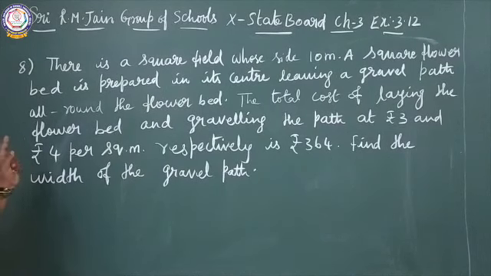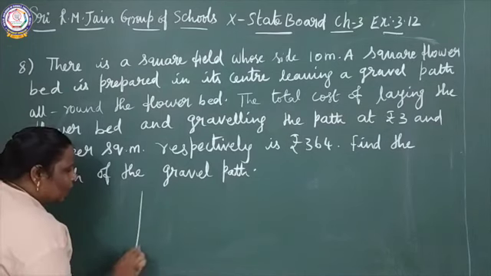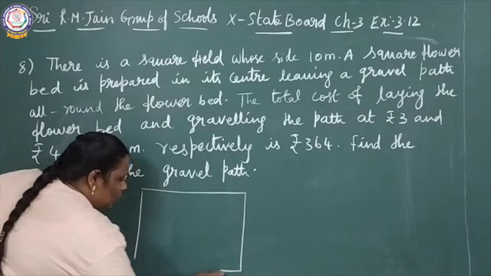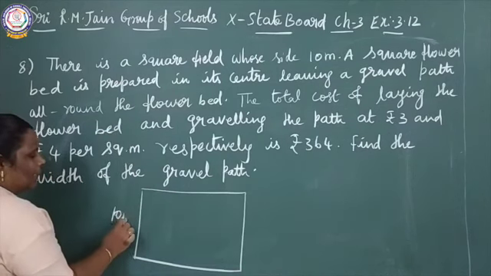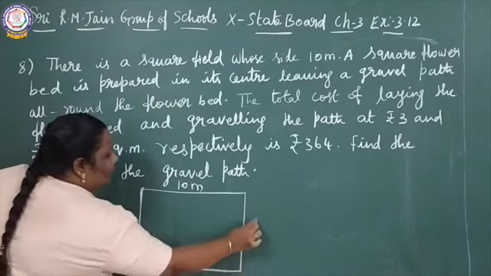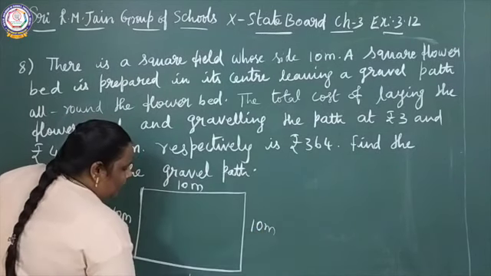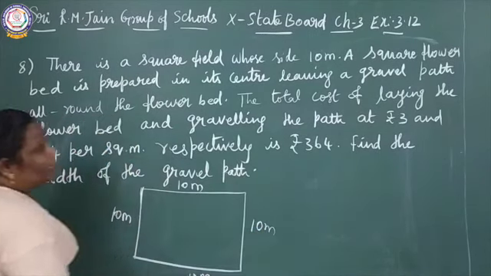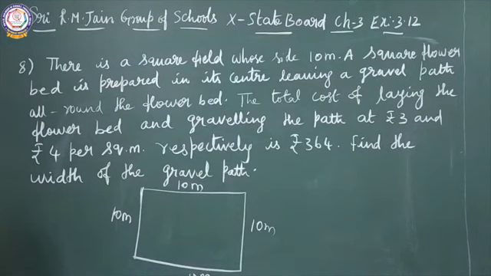See, eighth sum: there is a square field whose side is 10 meter. A square flower bed is prepared in its center, leaving the gravel path.